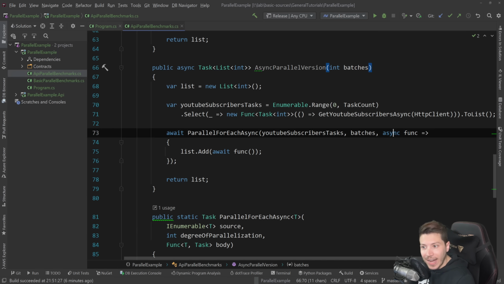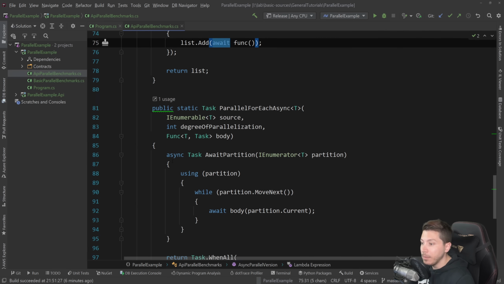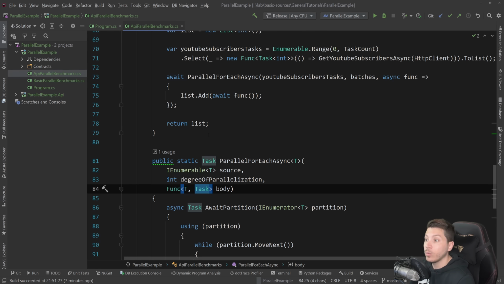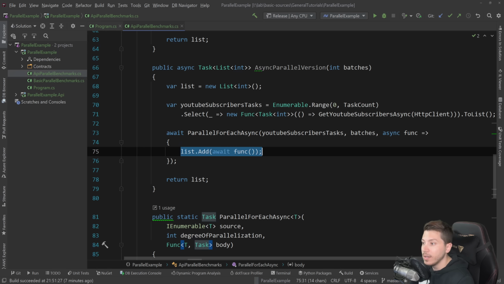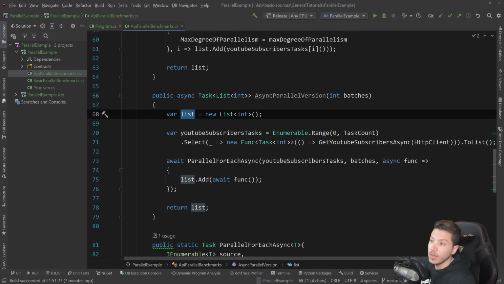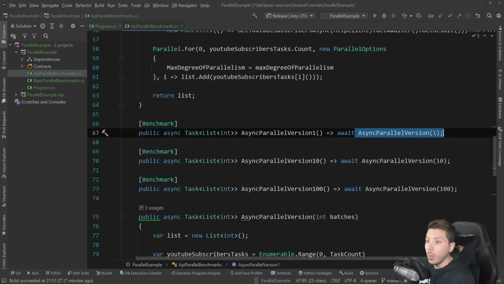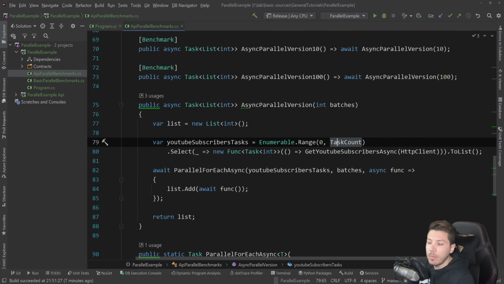And then you can have async await here, because as you can see, this is a function that returns a task, meaning it is an awaitable thing that will properly go through the state machine. And then we're just adding it into the list here. So what I'm going to do is create 3 methods that have 3 different configurations for the batching. First we're going to do it with 1, just to see how this would work, then with 10, and then with 100. Again, remember we have 1,000 things we want to do per iteration.